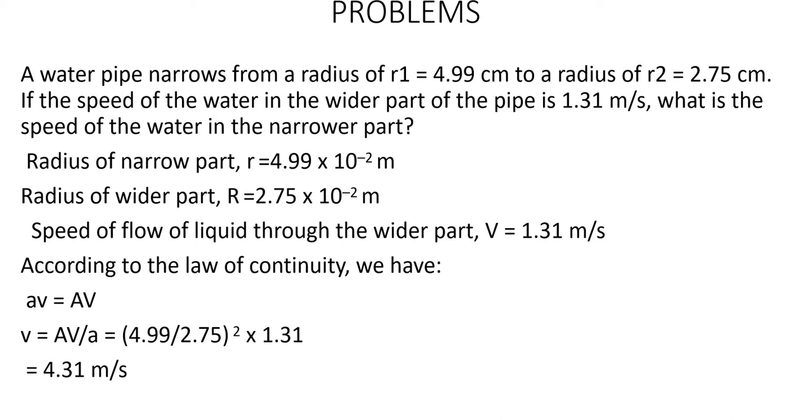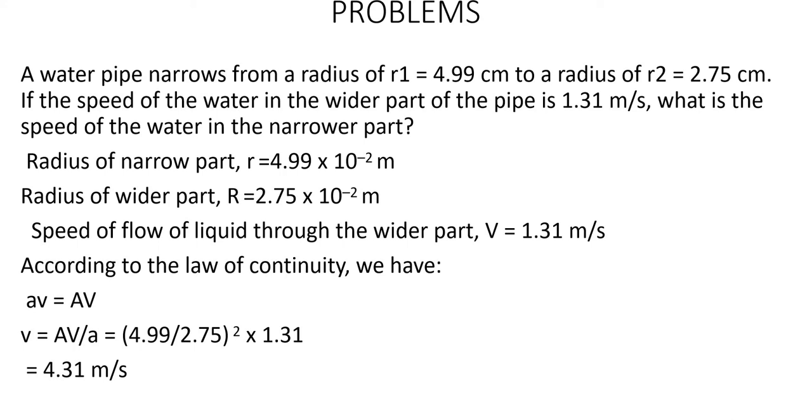So here the radius of the wider part is given as 4.99 into 10 raised to minus 2 and the radius of the narrower part is given as 2.75 into 10 raised to minus 2, and the speed of flow through the wider part is given by 1.31. By applying the equation of continuity, you can write small a into v is equal to capital A into V, or small v is equal to capital A into V by a. So pi r square, so pi into 4.99 whole square divided by pi into 2.75 whole square into 1.31. If you simplify, you will get 4.31.